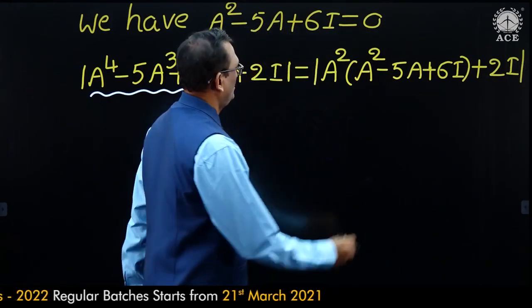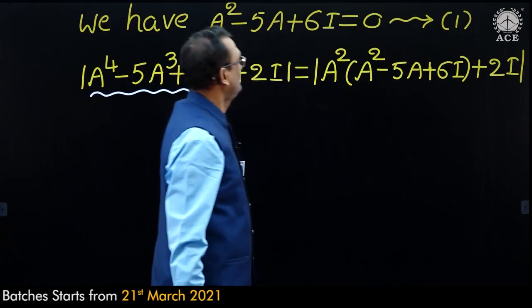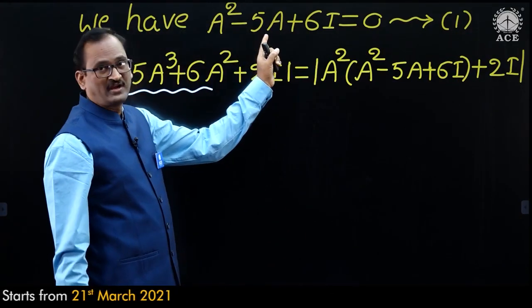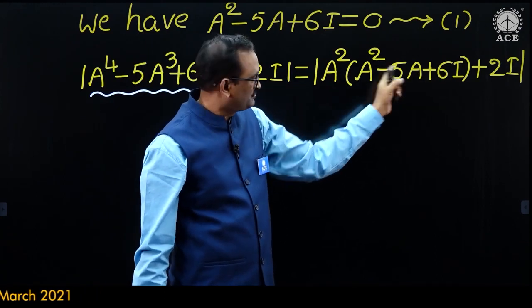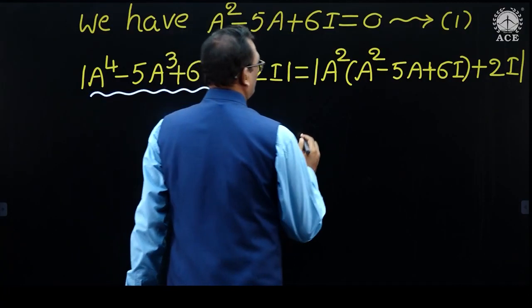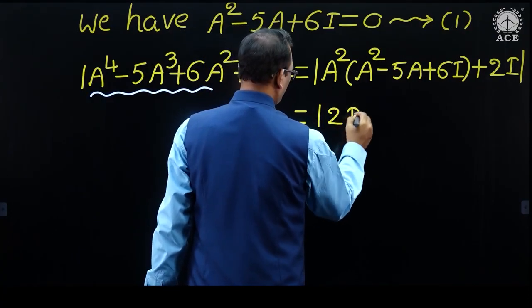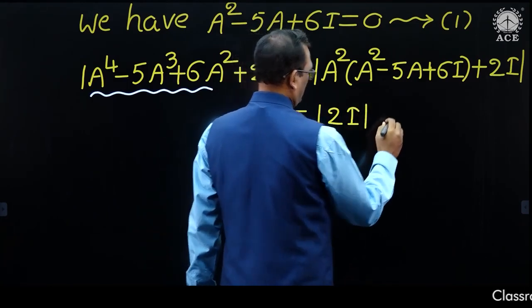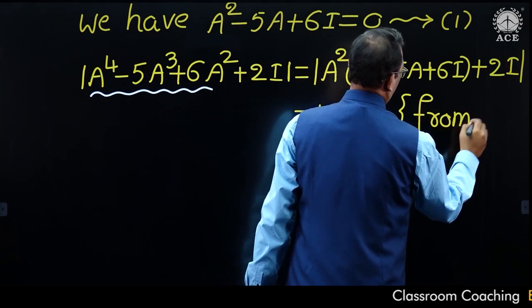Now you observe, from equation number 1, A square minus 5A plus 6I is equal to 0. So this part is 0, and 0 into A square is 0. So this is equal to determinant of 2I.